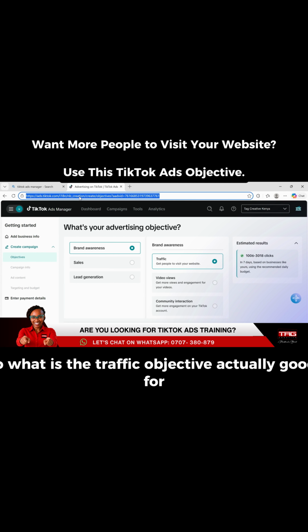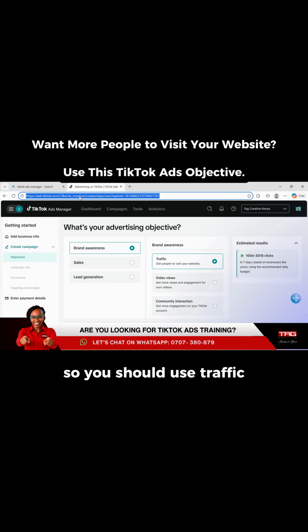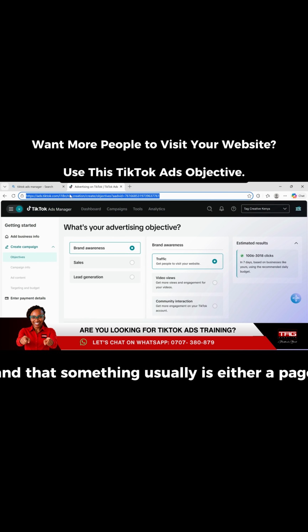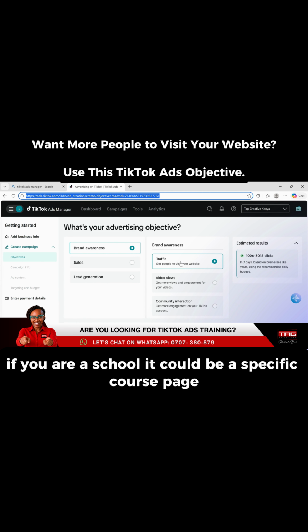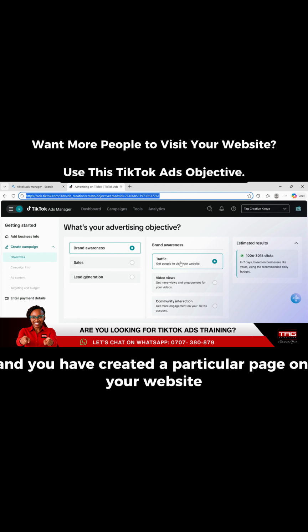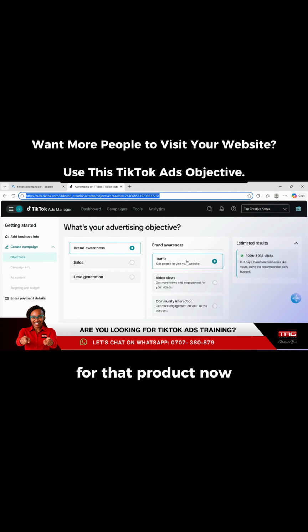So what is the traffic objective actually good for? So you should use traffic when your goal is to get people to visit something. And that something usually is either a page on your website. It could be a landing page for an offer or a product or a service. If you are selling courses, if you are a school, it could be a specific course page. It could be a product page. Maybe you're selling skincare and you have a new brand for acne, and you have created a particular page on your website for that product.